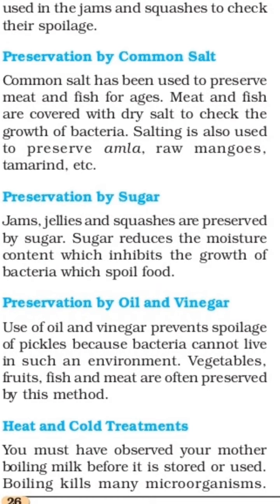Preservation by oil and vinegar. Use of oil and vinegar prevents spoilage of pickles because bacteria cannot live in such an environment. Vegetables, fruits, fish, and meat are often preserved by this method. You are aware that in pickles a lot of oil is used. Why do they use the oil? Because oil acts as a preservative. When much more oil is there in the food material, bacteria cannot grow in it, and that's why the food is prevented from spoilage.